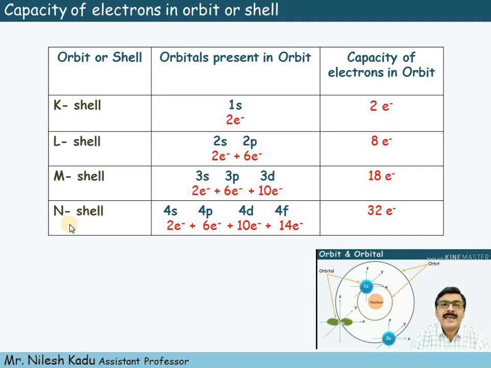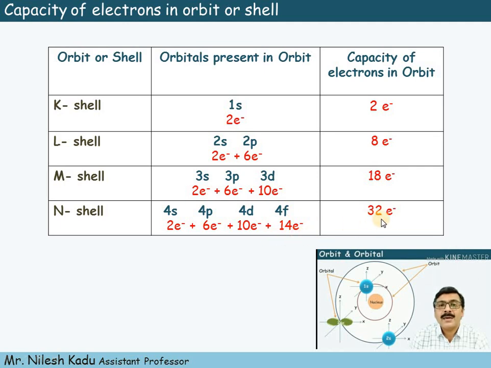And lastly, the N shell. The N shell contains 4s, 4p, 4d and 4f orbitals. And we know that, friends, the s orbital has 2 electron capacity, the p orbital has 6 electron capacity, the d orbital has 10 electron capacity and the f orbital has 14 electron capacity.